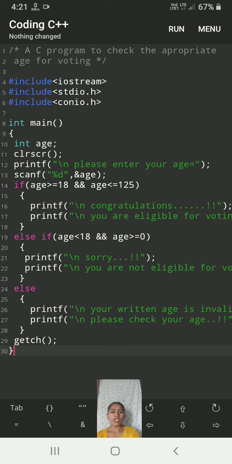If both these two conditions will be false, then pointer move towards the else statement and message in else statement will be displayed on output screen. "Your entered age is invalid. Please check your age." This message will be displayed on output screen. And getch function is used to hold the output screen, and then closing curly bracket will be included for the end of our program. Let's see how our program will work.